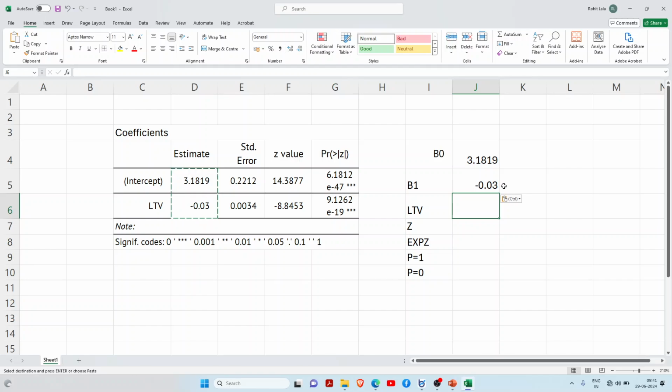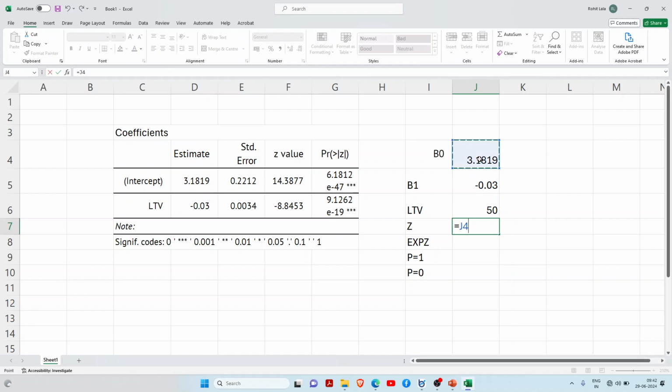Now here LTV. Suppose, as in the first example, I am taking a house of 10 lakh, paying 5 lakh as a down payment and taking a loan of 5 lakh. So the loan to asset ratio is 0.50, so I will write 50% here. Now I want to find Z. Always remember Z is equal to beta 0 plus beta 1 into your LTV.